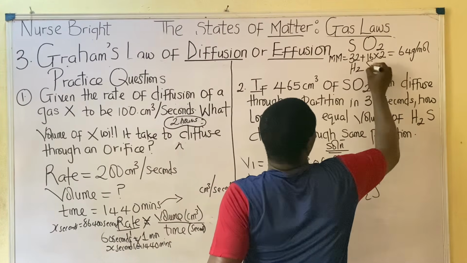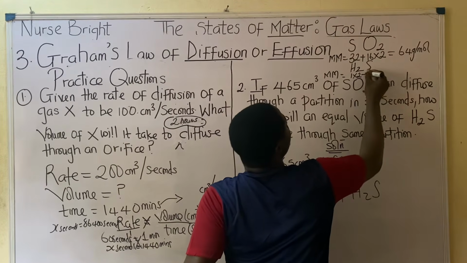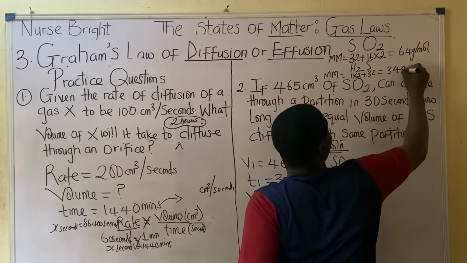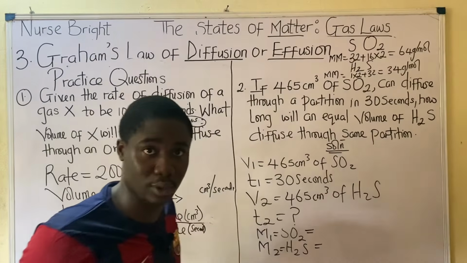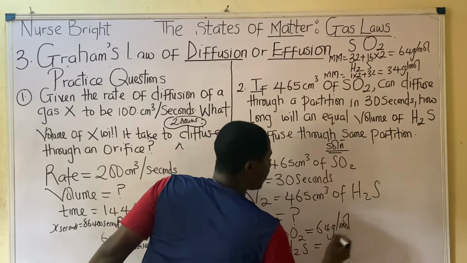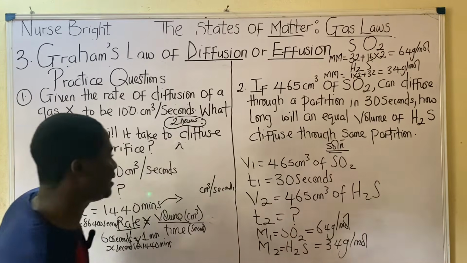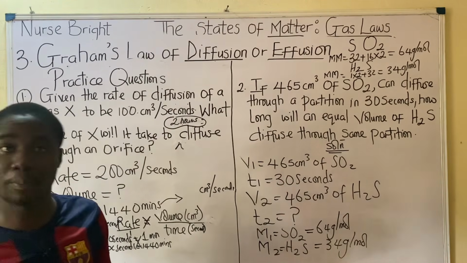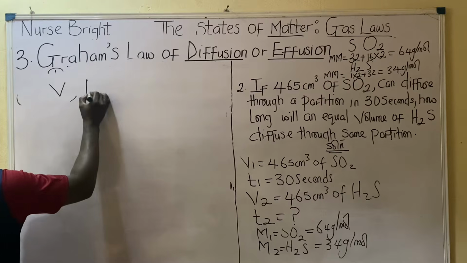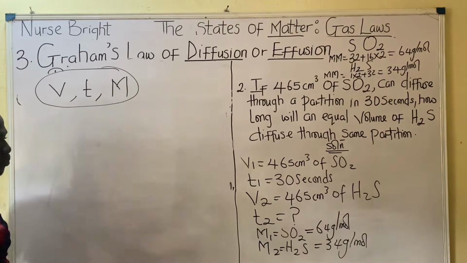Whereby for H2S, the molecular mass is equal to hydrogen atomic mass, which is 1, something you should know, times 2, plus sulfur atomic mass, 32. So 32 plus 2, because 1 times 2 is 2, that's 34 grams per mole. Hope I'm not too fast. So the molecular mass of the first compound is 64 grams per mole, whereby that of the second compound, H2S, is 34 grams per mole. If you observe here, we are relating different parameters: volume, time, and molecular mass.